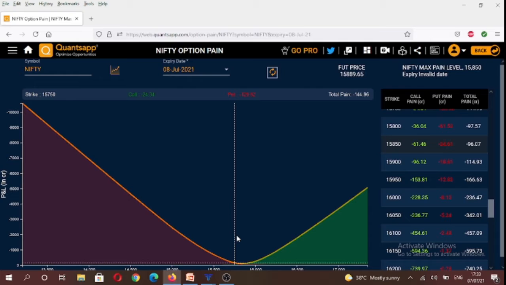If we analyze the option max pain data for 8 July weekly expiry contract, it tells us that the max pain level has shifted upwards to 15,850 level from 15,800.